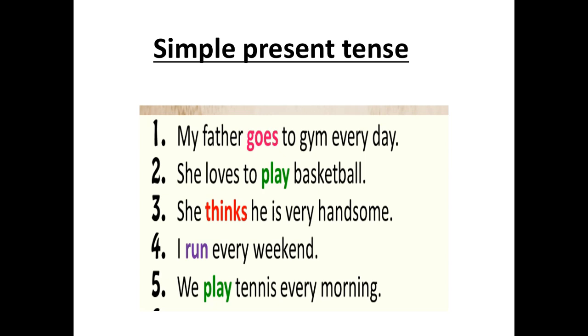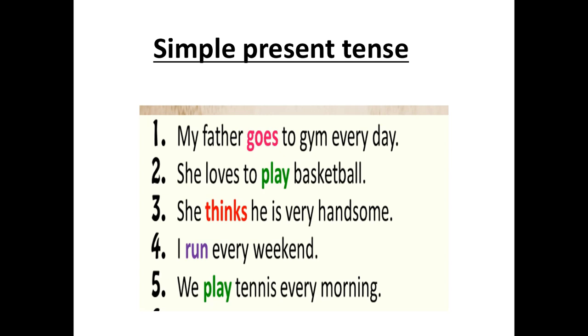So here, goes. We can add s or es to the verb because my father is singular. So if the third person is singular, that means he, she, it. If it is he, she, it, we can add s or es to the verb, right? That is the simple present tense. She loves to play because the subject is she. That's why we are adding s to the verb, right? She thinks he is very handsome. So she thinks. Not she think, right?